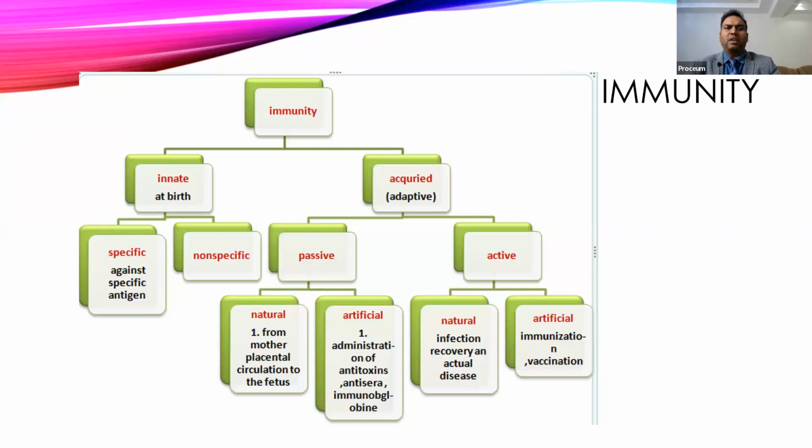Immunity, if we want to classify, we can classify in various ways. This is one of the common ways we can classify. The first part is innate immunity, which is usually present at birth, and it doesn't require any stimulus. By default, it is present in our body. The second type of immunity is acquired, also called adaptive, which slowly progresses after birth